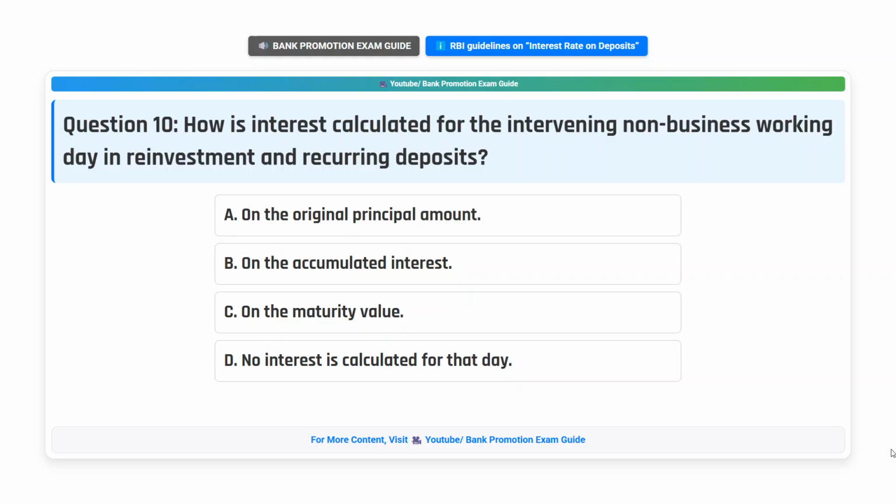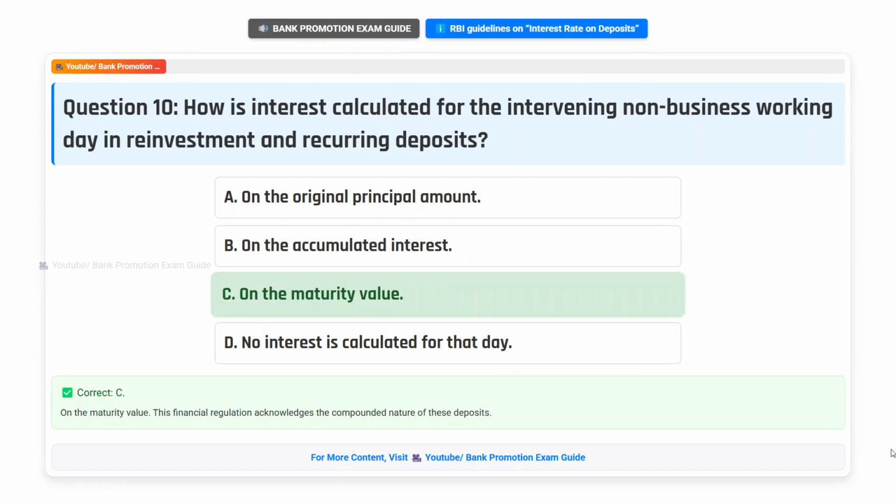Think the answer. Correct answer C. On the maturity value. This financial regulation acknowledges the compounded nature of these deposits.